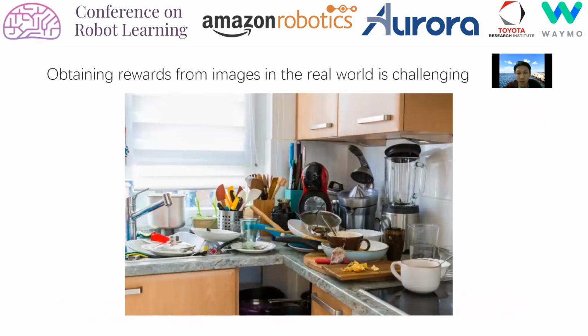Reinforcement learning has been successful for many robotics tasks. However, applying RL directly to real-world robots with only camera sensors remains difficult because we have to infer a reward from images. For example, it is very difficult to estimate the object positions in this messy kitchen with cluttered background and occlusions to give the reward for manipulating the objects.